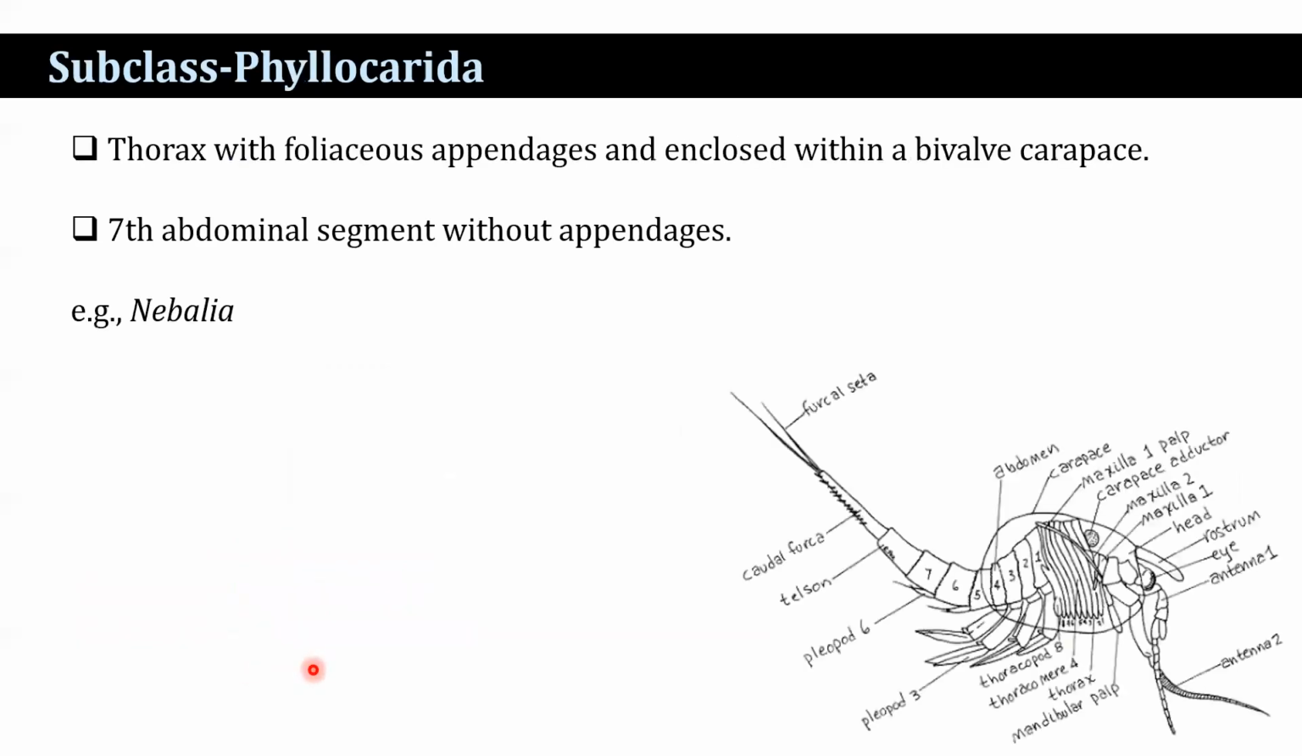The first one, Phyllocarida: thorax with foliaceous appendages, enclosed within a bivalve carapace. 7th abdominal segment without appendages. Example is Nebalia.